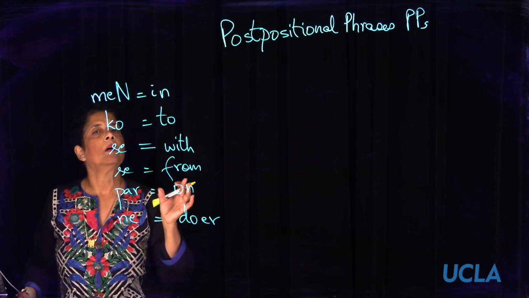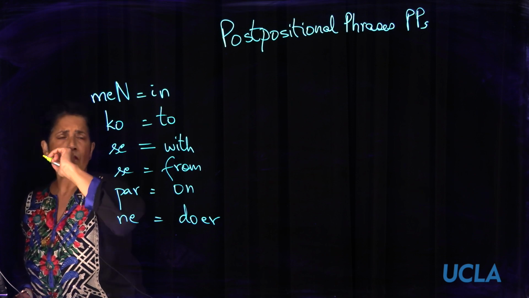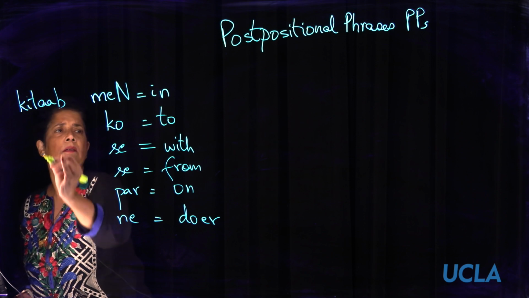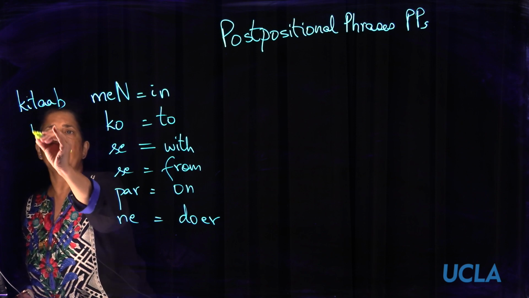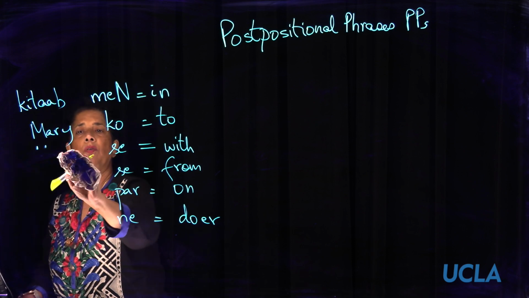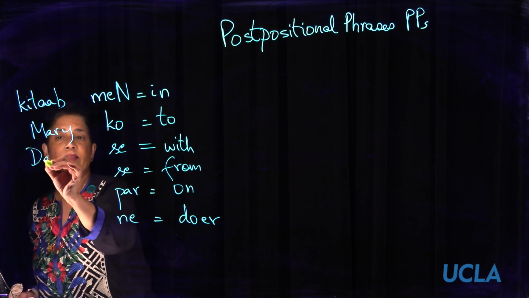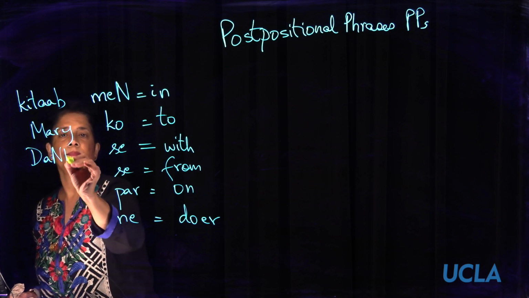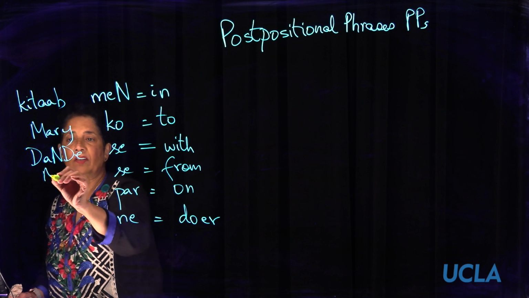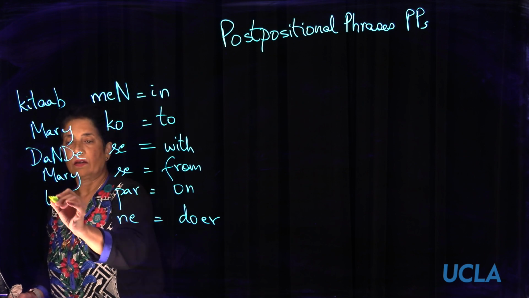So you can say something like kitab mein, in the book. Mary ko, to Mary. Dande se, with a stick, where you have to take an instrument. Mary se, from Mary.